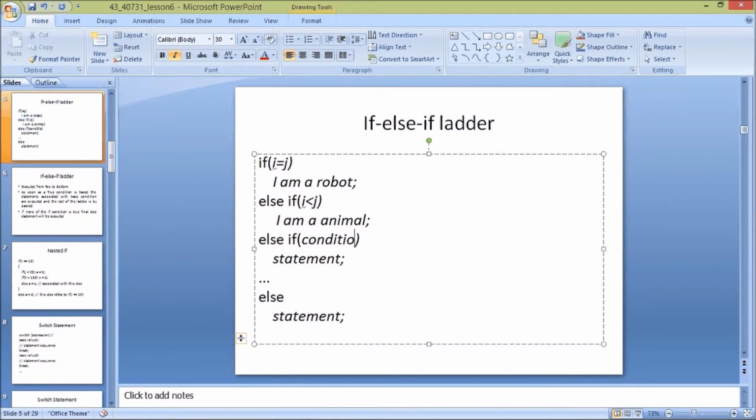Sorry, if i is greater than j, I will execute a statement like "I am not a robot." By the else part, I am giving it as "I am a human."